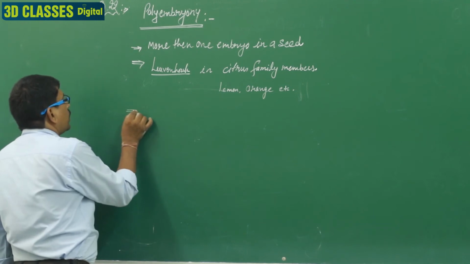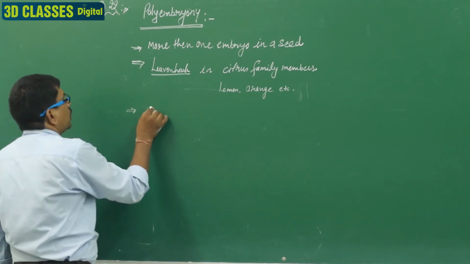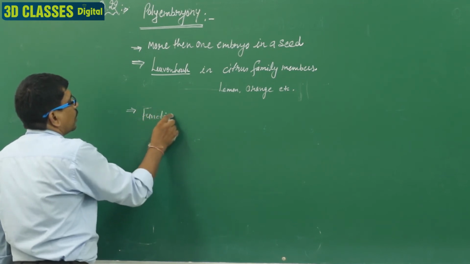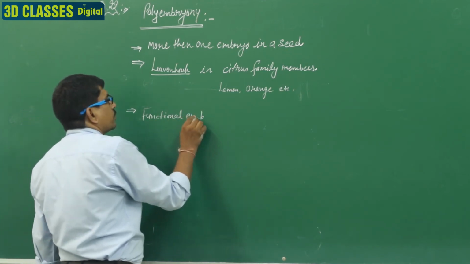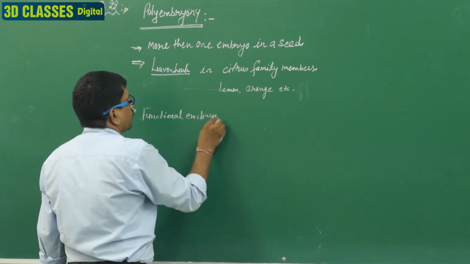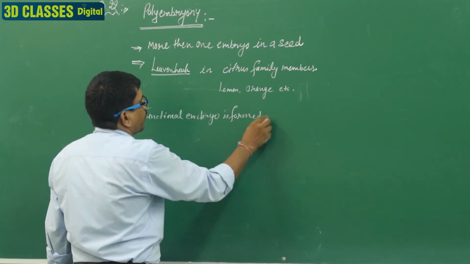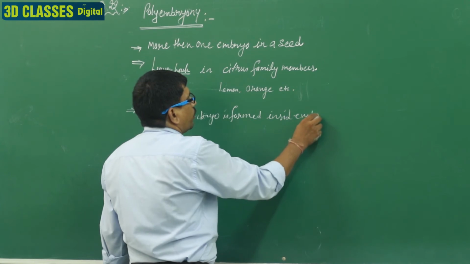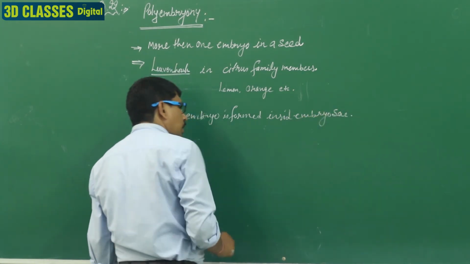In polyembryony, the functional embryo is formed inside the embryo sac. Clear?